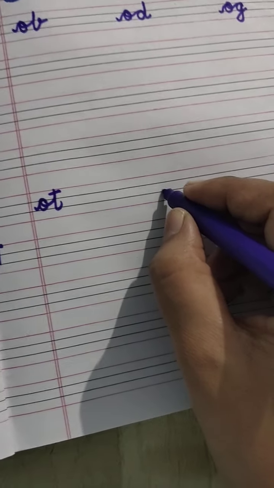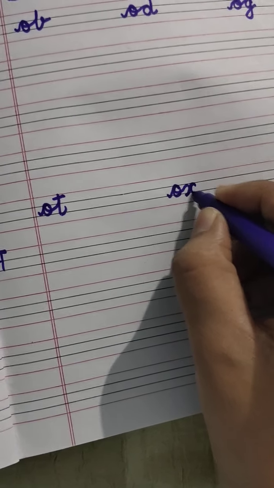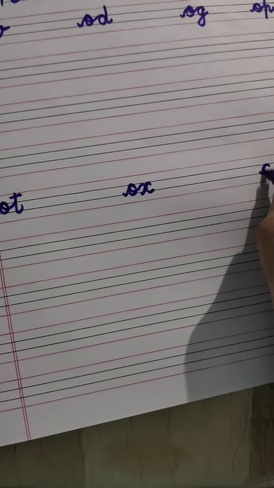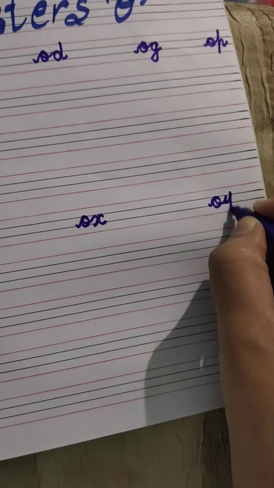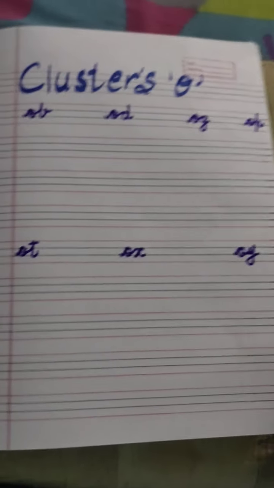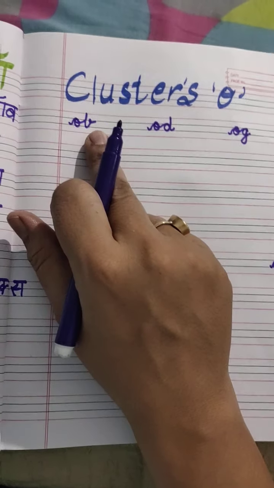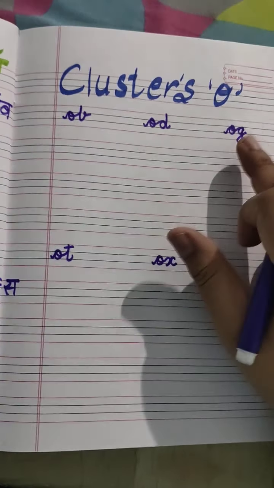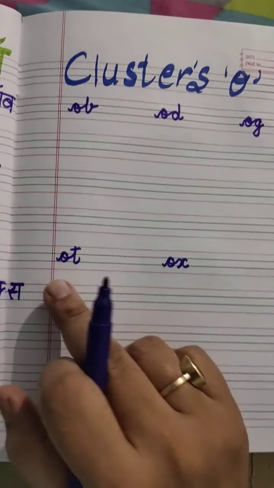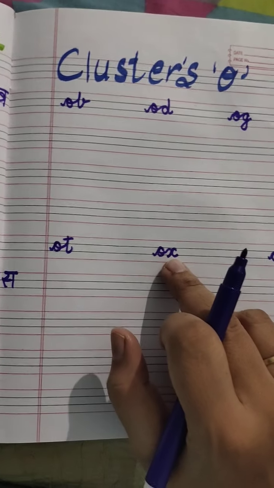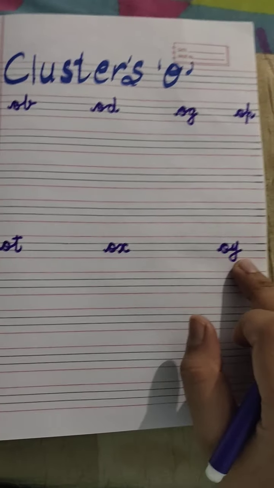OT, ot. OX, ox. OY, oi. This is OB, OD, OG, OT, OX, OY.